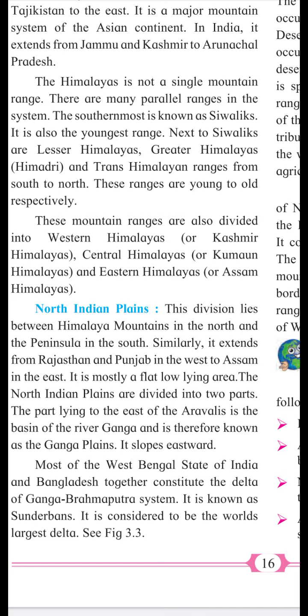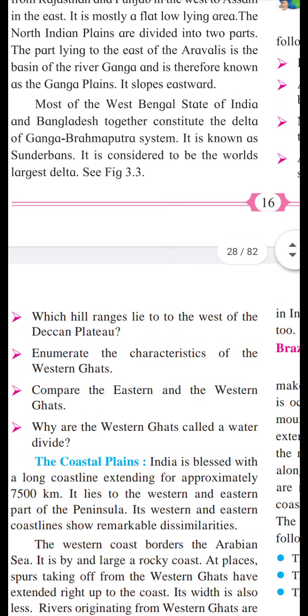It is located to the west of Aravallis and Delhi ranges. East of the Aravalli there is Ganga plain and west of the Aravalli there is Punjab plain. The plains of Punjab slope toward the west, Ganga's plain slopes toward the east. That plain also has fertile land, and that's why agriculture is developed in this region. Like this way we can write about the North Indian plain.